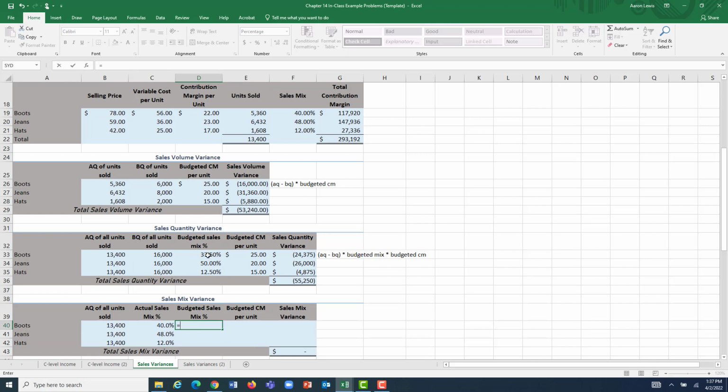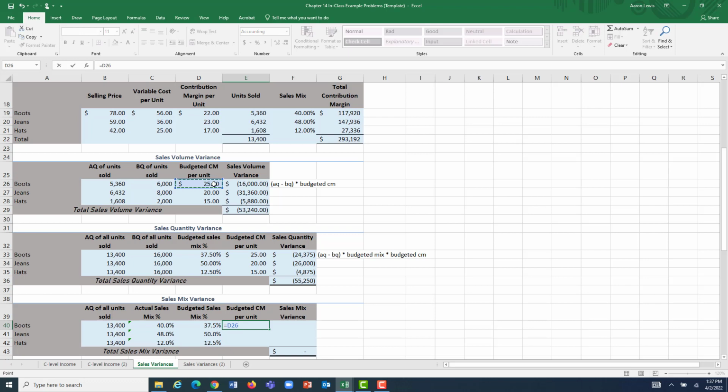Speaking of what we expected, our budgeted numbers are right here. We expected 37.5% of our sales to be in boots, so a bigger proportion of our overall sales came from boots than we thought. The other two products, a little slightly lower. We thought that jeans were going to be half our sales. They ended up being close, but not quite, 48%. And we thought that hats were going to be 12.5% of our sales. They came close, but not quite. They're only 12%.